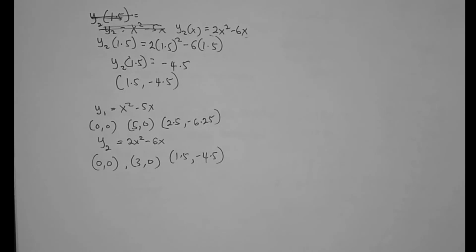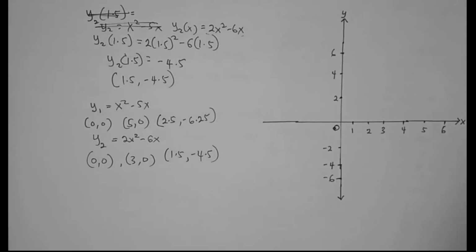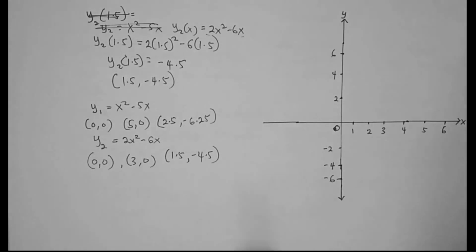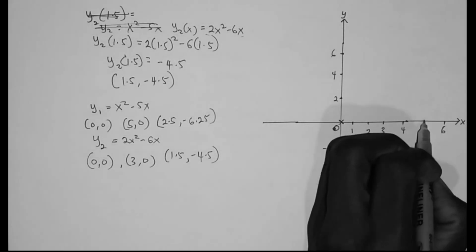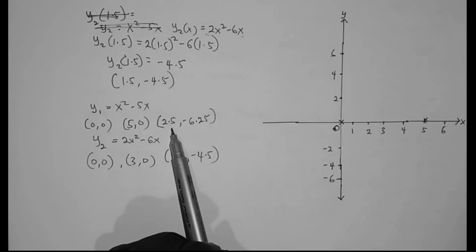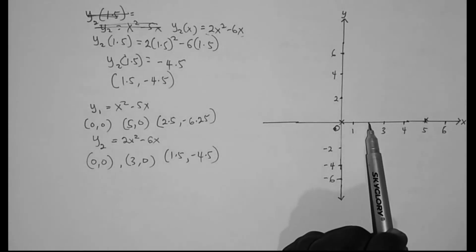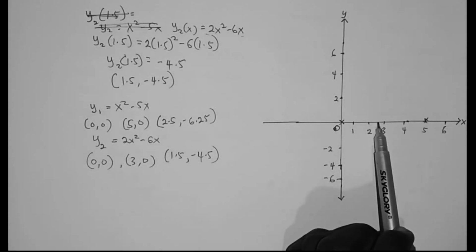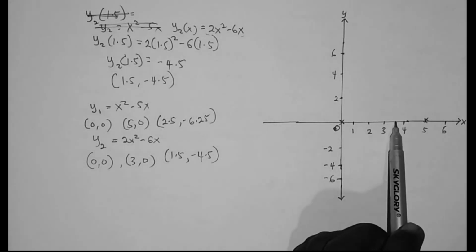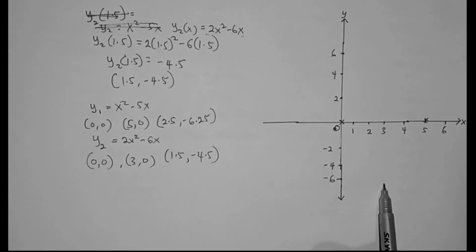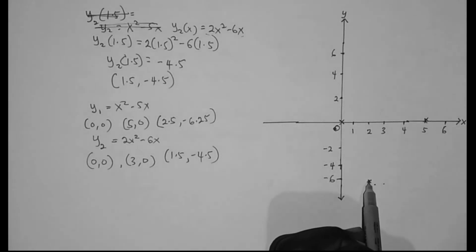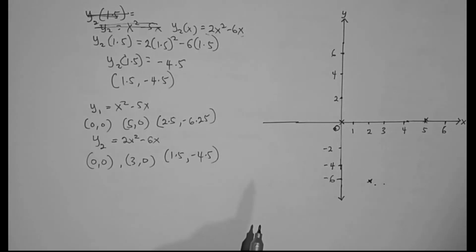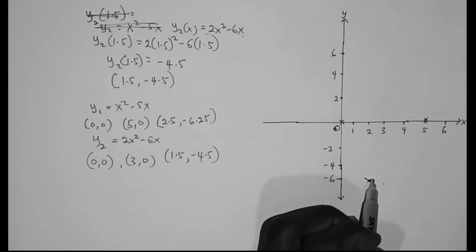So let's go ahead and sketch these two graphs. Assuming this is our graph, let's plot the points for y1. We have (0, 0) and (5, 0), and then the turning point is 2.5, which is between 2 and 3, and minus 6.25. Minus 6.25 is a little bit above 6, so it's somewhere here. So this is 2.5 and minus 6.25. Let's go ahead and sketch the curve.